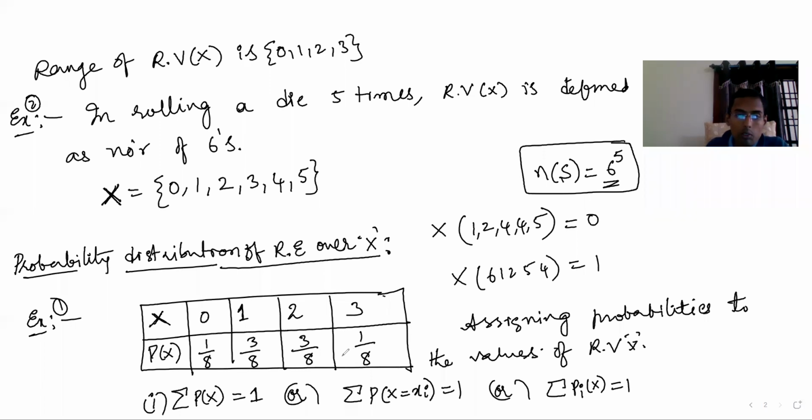Random variable and probability distribution. 2 more points I'll tell you. Number 1, here I told you, is the sum of the probabilities. I'll write p of x equal to xi. That means what? Random variable x value is xi, that means x1, x2, x3. That's what I told you is 1. That is the sum of the probabilities for any random variable. Any random variable you take, the sum of the probabilities must be 1, because that 1 only we distributed. Therefore, if you add, then you should get 1.